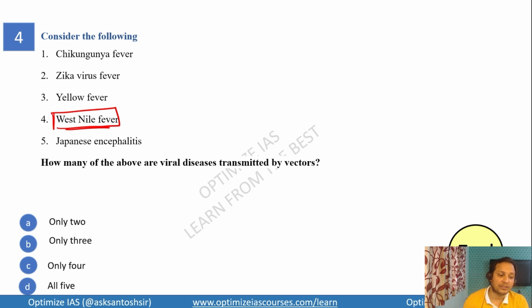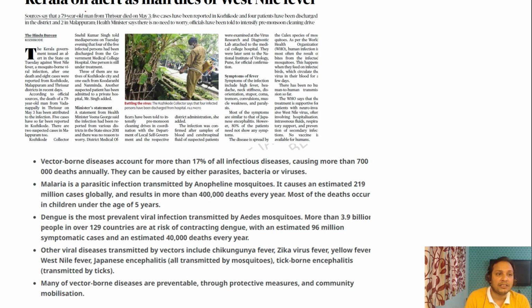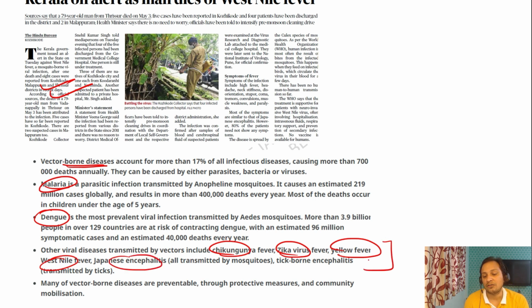So the answer to this question is all five. You can see here, in Kerala, West Nile fever has been found. So you can see here vector-borne diseases. Which are vector-borne diseases? We have malaria, dengue, then chikungunya, then Zika, then yellow fever, then West Nile fever, then Japanese encephalitis. So all are vector-borne diseases. Very, very important. You can get it in the UPSC. As far as West Nile fever is concerned, it is spread by the Culex species of mosquito.